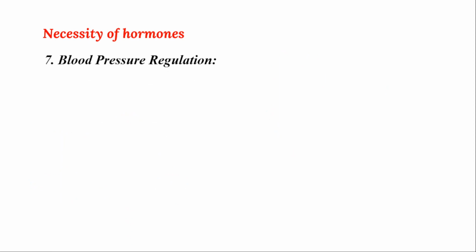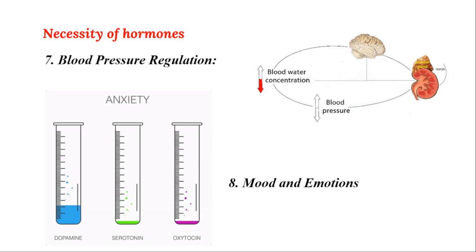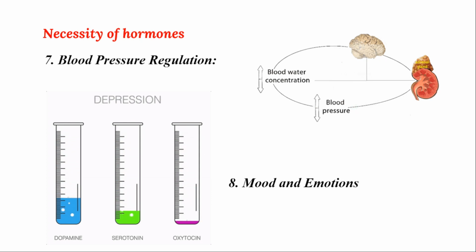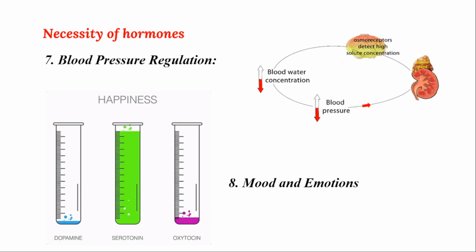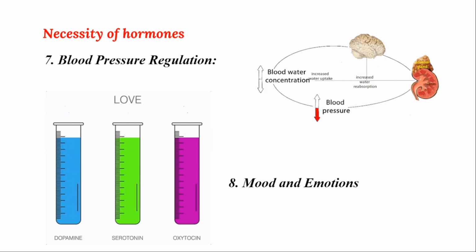The next important necessity of hormones is blood pressure regulation. Blood pressure regulation means some hormones are there that, during some conditions, will be released and mainly increase the blood pressure, right? These hormones, during emergency conditions, during anxiety, during fast running, will regulate the blood pressure to pump the blood to the different body parts. So that is regulated by hormones.